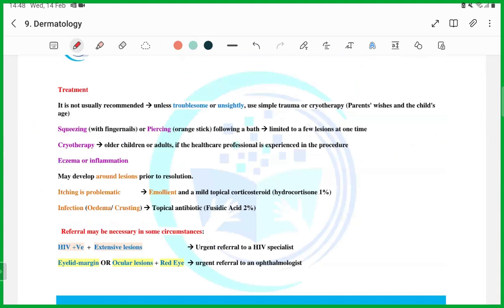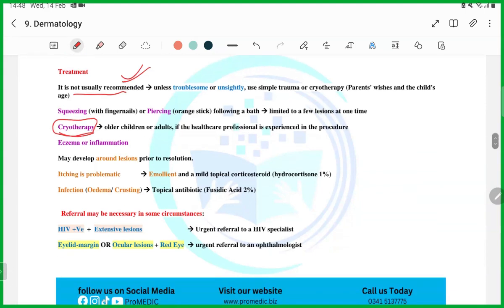This is the treatment: usually not recommended. I have already told you observation should be there. And if there are cosmetic reasons or anything else, you can go for cryotherapy, guys.